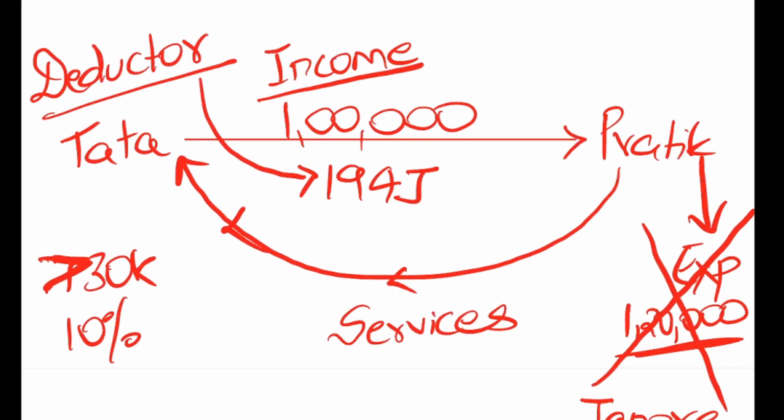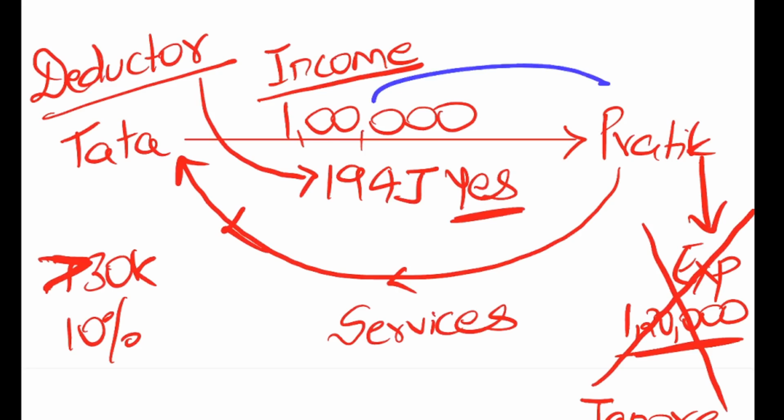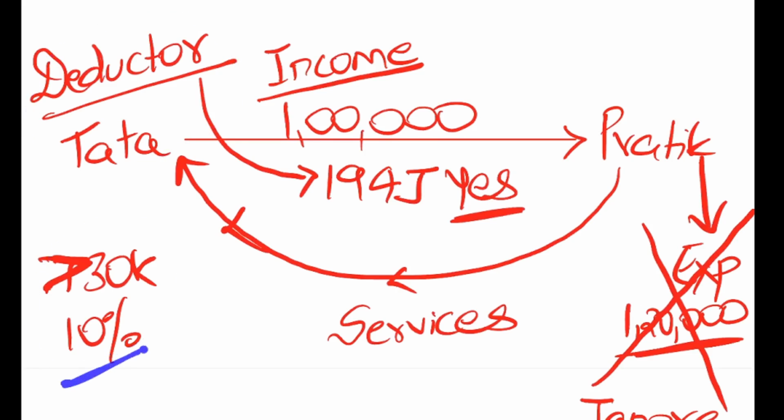The answer is yes. As far as the provisions of TDS are concerned, it doesn't matter whether the deductee, the payee, after getting this income, is ultimately going to incur a loss or make a profit. As far as the deductor is concerned, if the amount is more than 30,000, he has to deduct TDS. The deductor has to do what has been said to him as per his responsibilities.